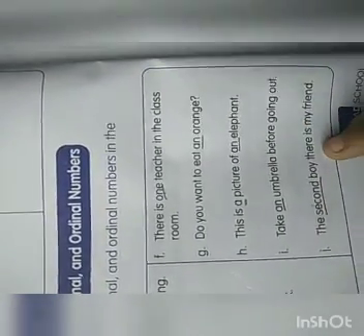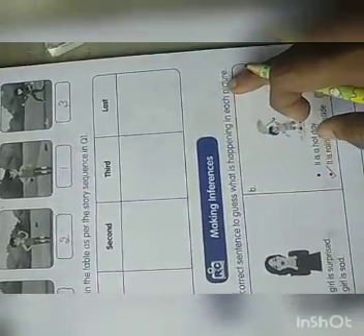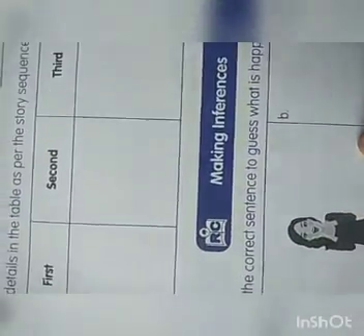In that, who is standing second is my friend. Okay. Then come to making an inference. Tick the correct sentence to guess what is happening in the picture. First, you should see the picture.